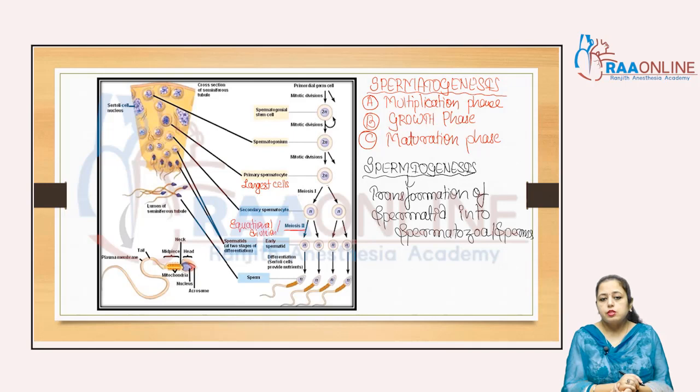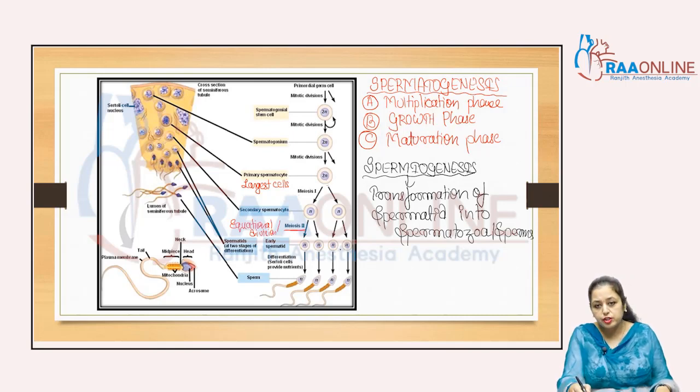Sertoli cells are known as nurse cells or sustentacular cells. They provide nutrition to the immature sperms, that is the spermatids, and after that these sperms mature. Clear? That process is known as spermiogenesis. So you can see here, from one primary spermatocyte 4 sperms are formed, right?